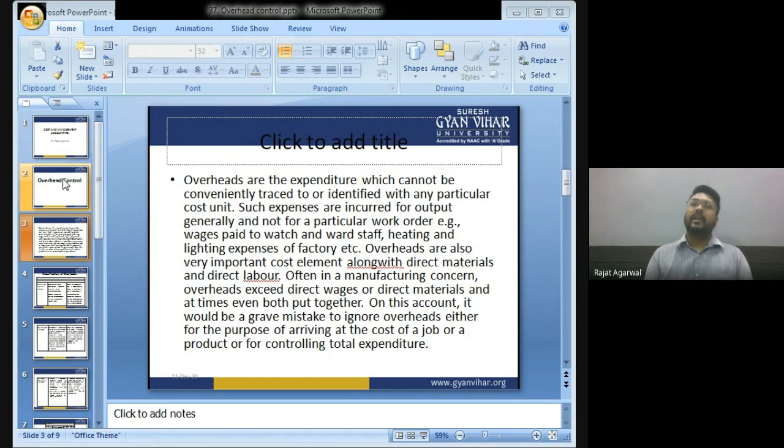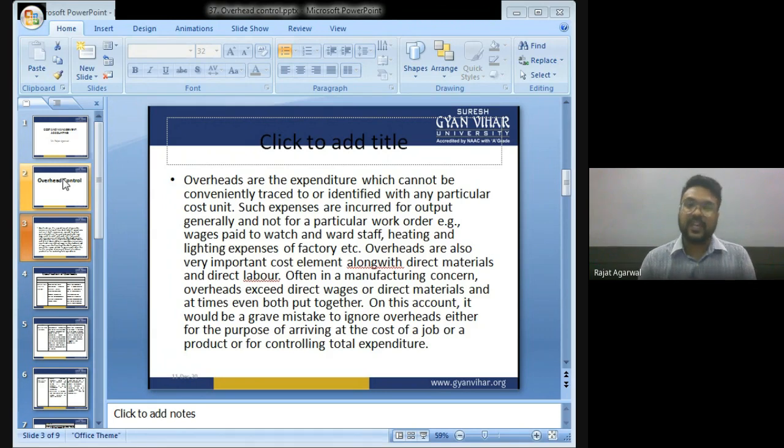Now, that gatekeeper makes the entry of everyone who enters the factory and also of everyone who leaves the factory. That gatekeeper is not directly involved in the production process. So this type of expenditure which cannot be traced or identified with a particular cost unit is known as overhead.